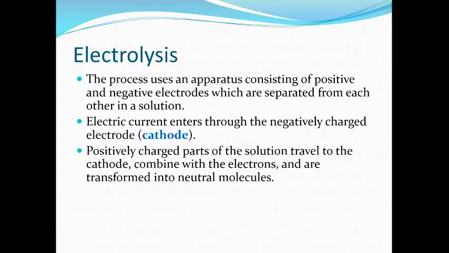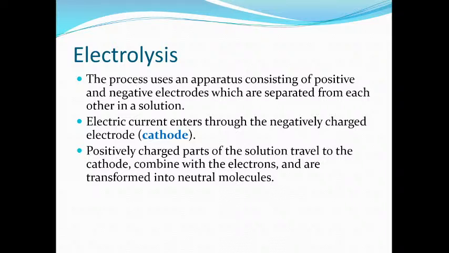So a positively charged ion, that is a cation, will migrate towards the negative electrode, that is the cathode, and since cations want to become neutral atoms, they will gain electrons. Gaining of electrons is reduction.